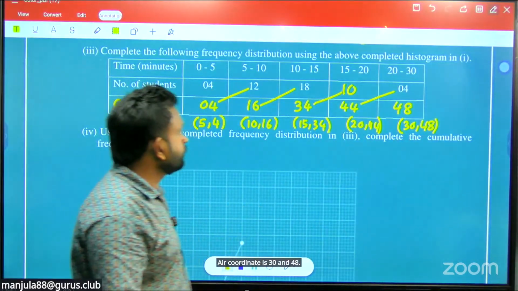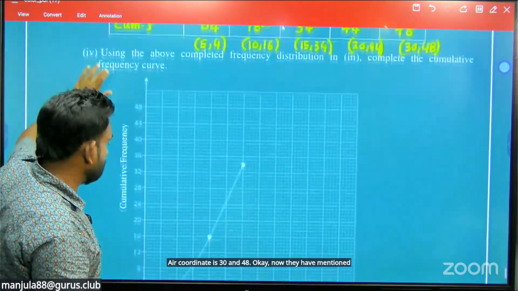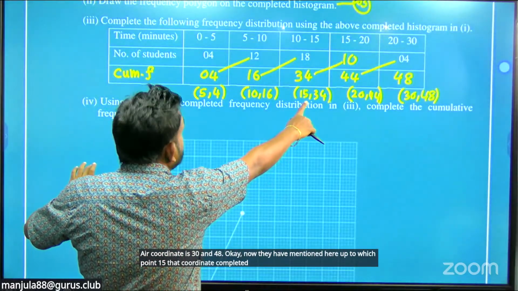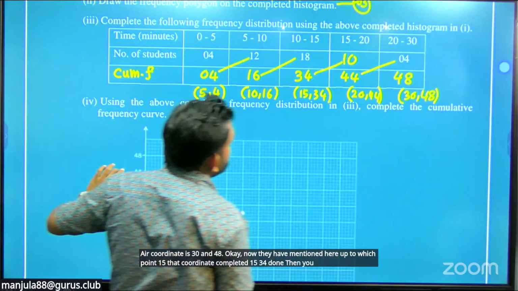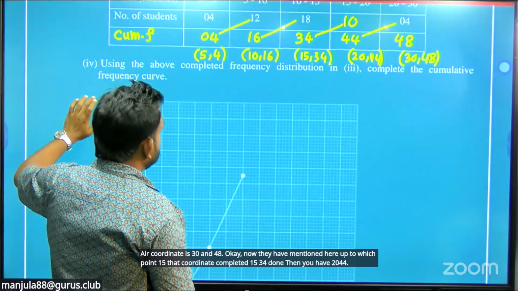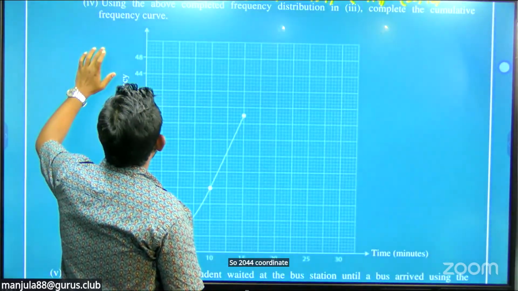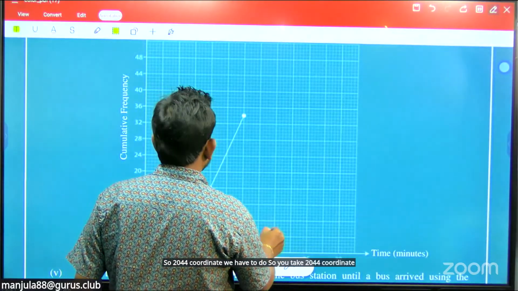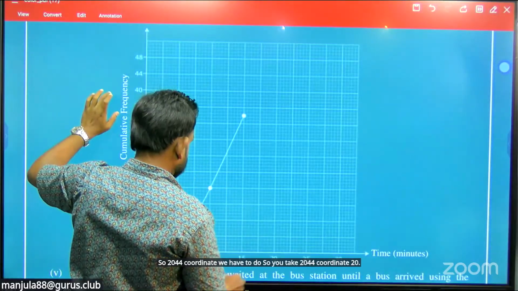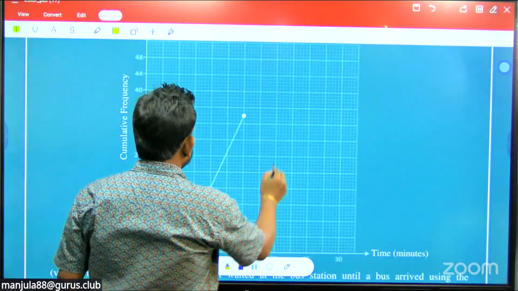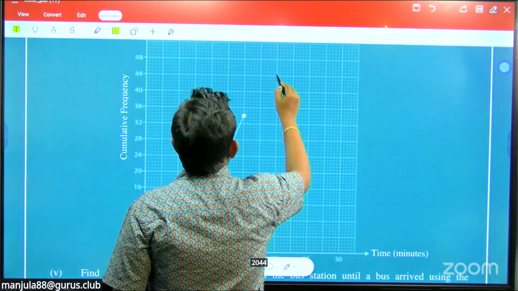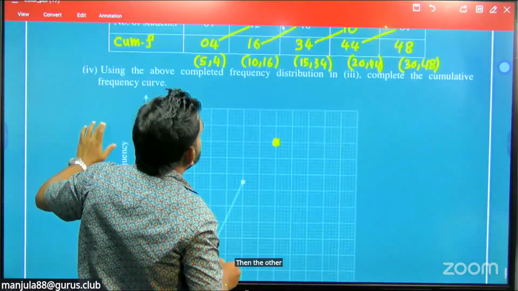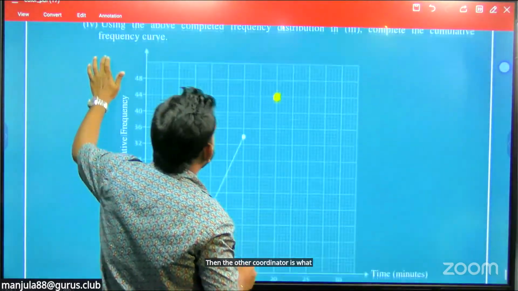Okay, now up to which point have they given? 15, that coordinate is completed. 15, 34 done. Then you have 20, 44. So you take the 20, 44 coordinate. Like this is the coordinate. Then the other coordinate is 30, 48.